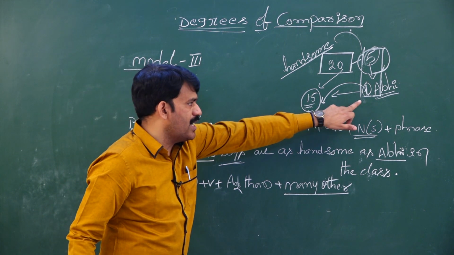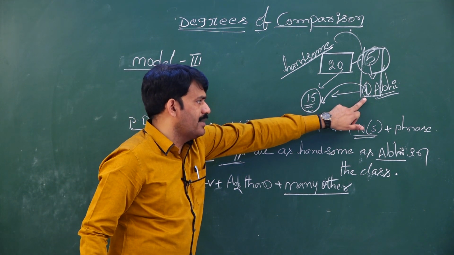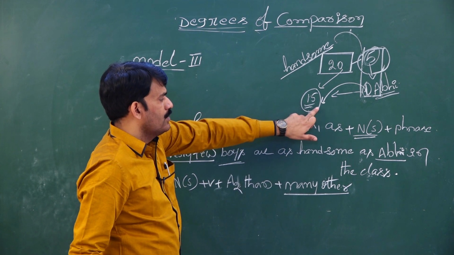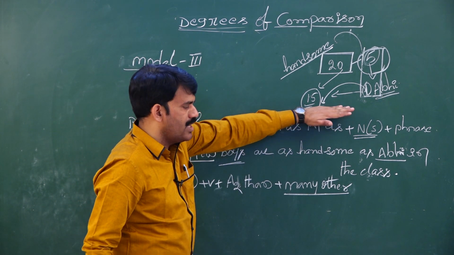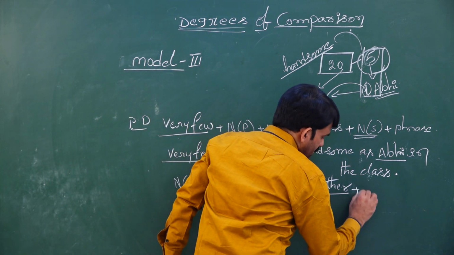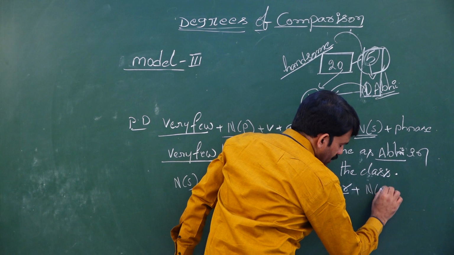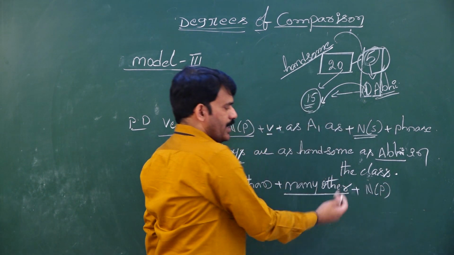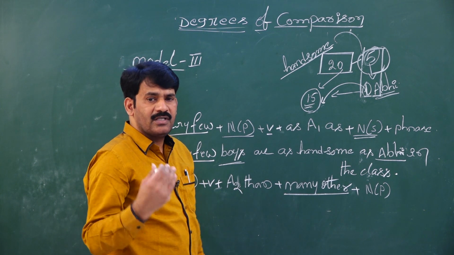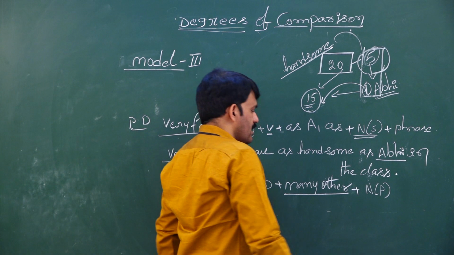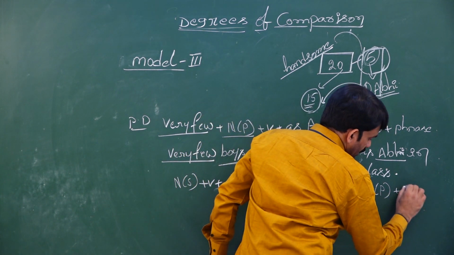But coming to the comparative, when Abhi is compared with the rest of the students, Abhi is more handsome than many other students in the class. Many other. Once after writing many other, I need to use my noun plural. Remember noun singulars and plurals, because they sometimes ask you editing and correction of sentences in your examination. Than any other boys in the class.